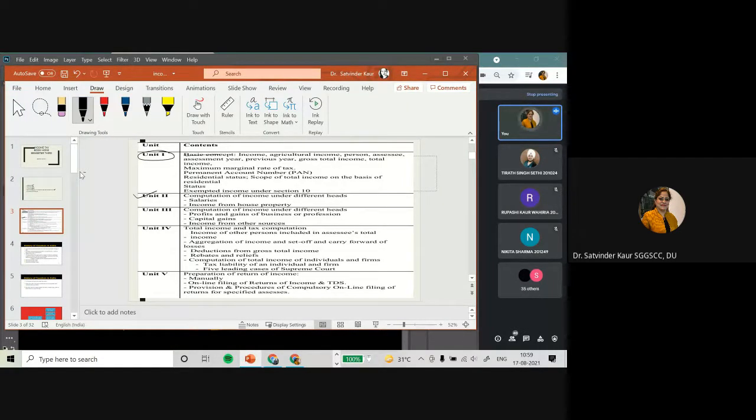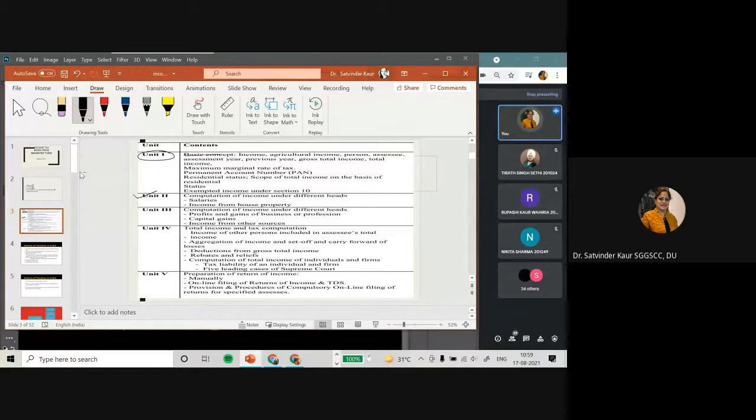When we talk about the different heads, the uniformity is that income has been divided into 5 major categories. Because there are a number of items of income from where we get returns, so just like in accountancy we have different categorization, in taxation also computation happens under different heads on a uniform basis. तो उन हेड्स ऑफ इनकम को हमें लर्न करना है.